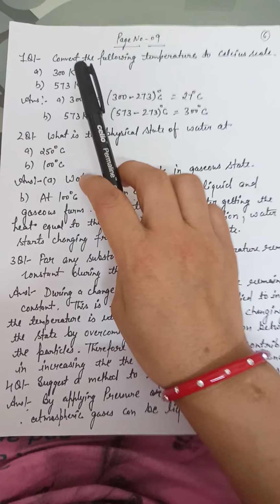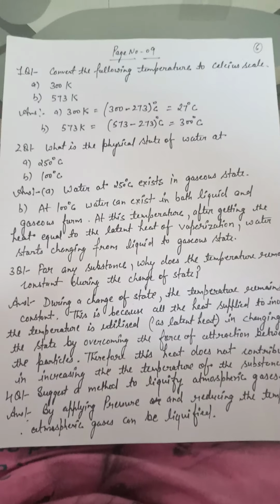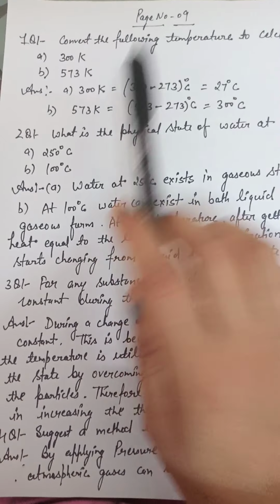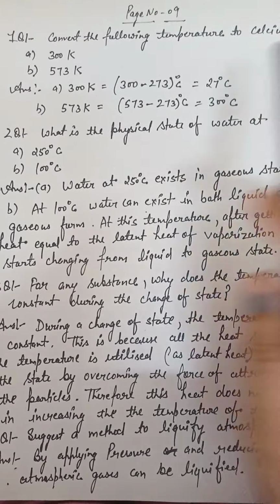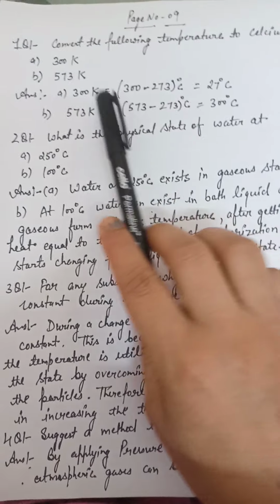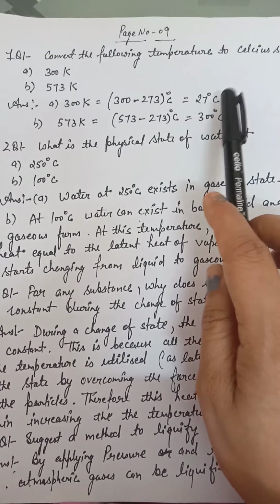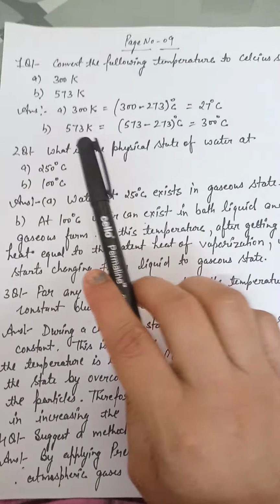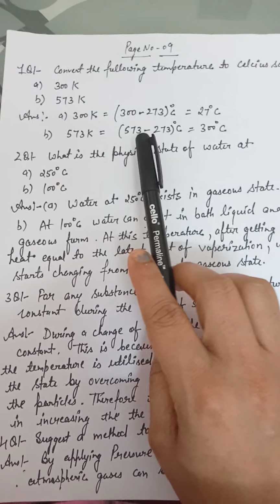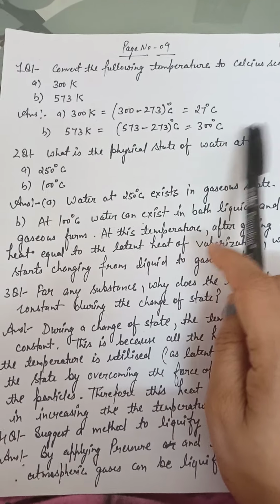Now the next question is: convert the following temperatures into Celsius scales, in which the first question is 300 Kelvin. As we know, when we have to convert Kelvin into degrees Celsius, we have to subtract 273 from that. So 300 Kelvin is equal to 300 minus 273. It comes out to be 27 degrees Celsius. Now for 573 Kelvin, 573 minus 273 comes out to be 300 degrees Celsius.